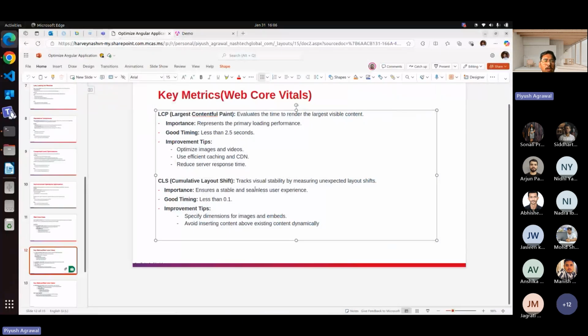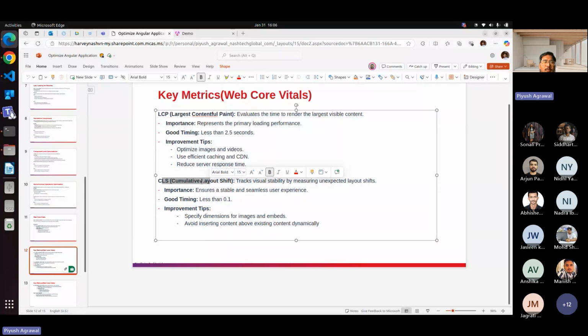So as the cumulative layout shift changes, it should not be greater than 0.1. Every application should make sure that the cumulative layout shift is less than 0.1. How can we improve? We can specify dimensions for embedded images, and make sure that if you are inserting the header on the top after getting the list data, that is going to count in the CLS. If we want the CLS to be 0, then we should first render the header, then the list, then the footer.